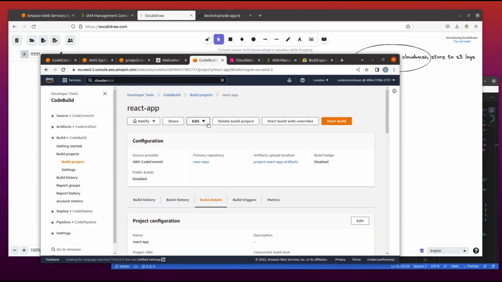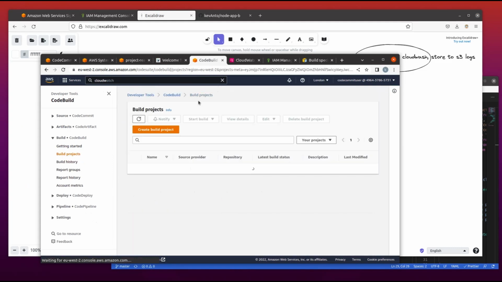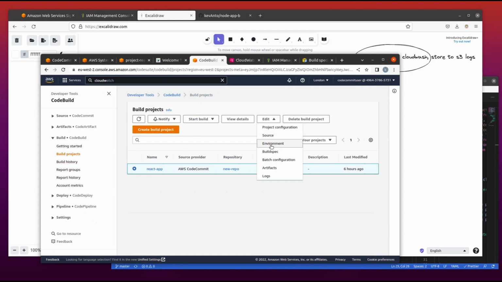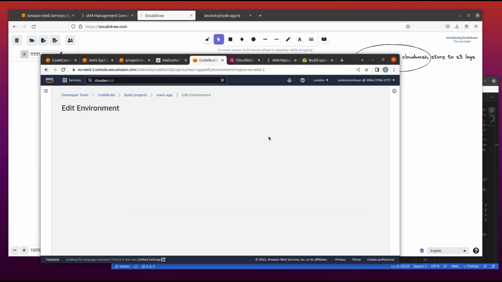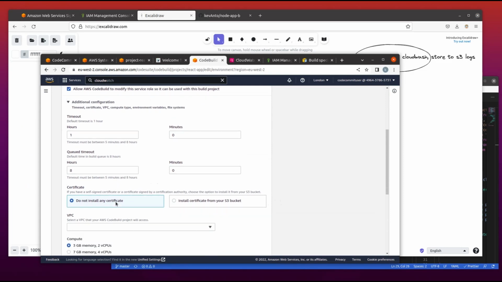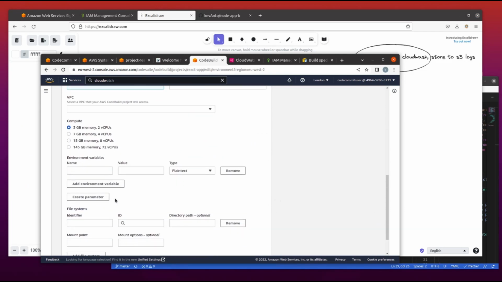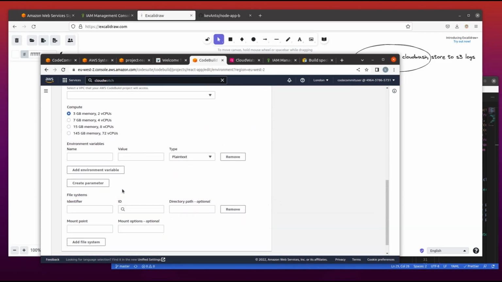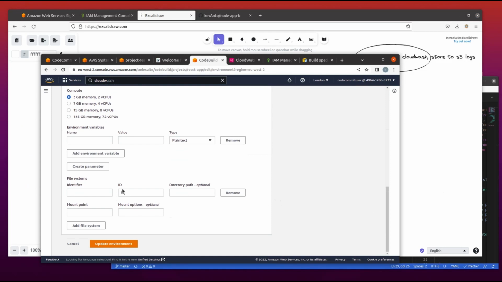We search for the environment variables and add those environment variables we created. So we will go to edit, and edit the environment variables.